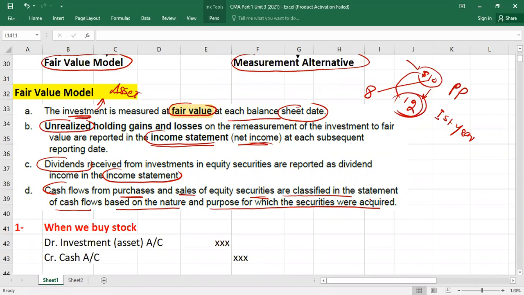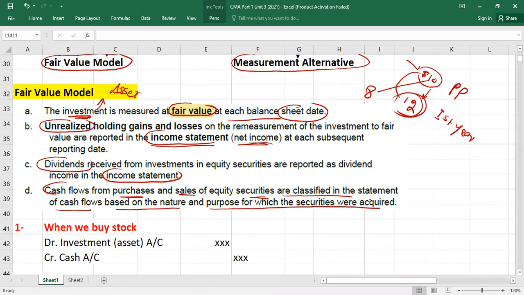But normally we will write under which activities? Under investing activities. Because mostly we buy with intention to get gain in the long run, right? So that will become your investments. Okay, it depends. So it means there is no specific guidelines. It depends upon the purpose and nature of the investment, right?